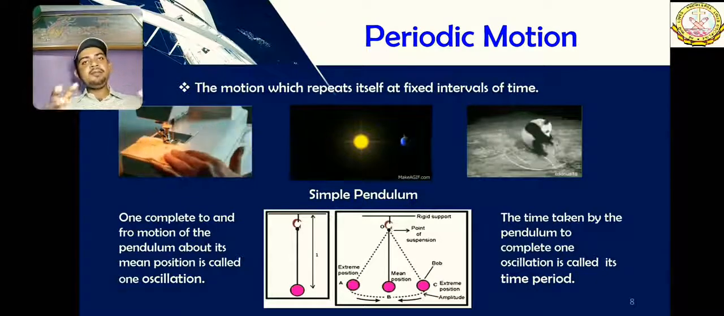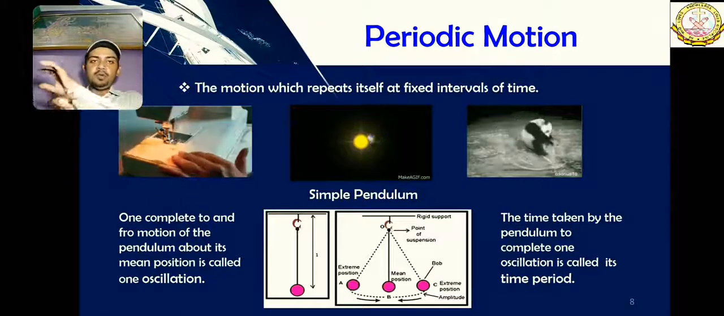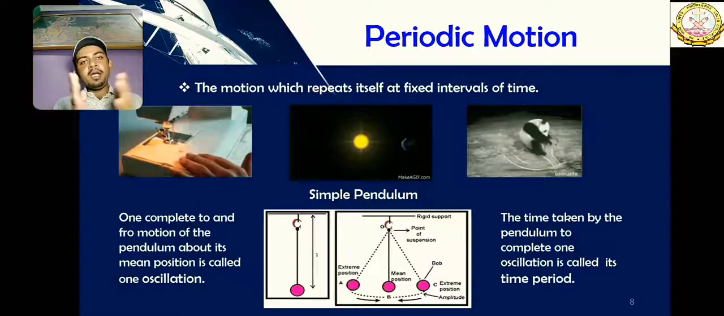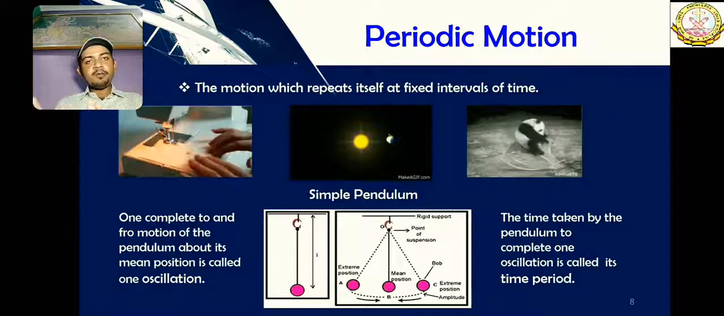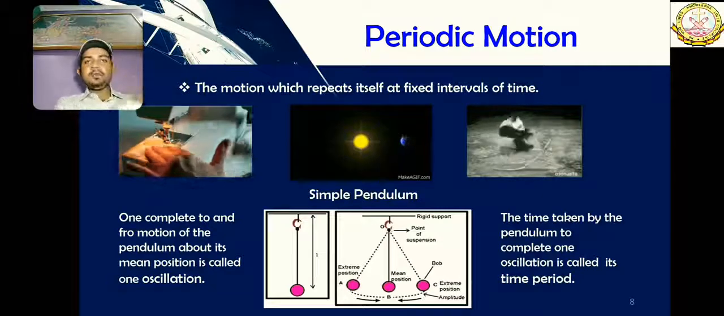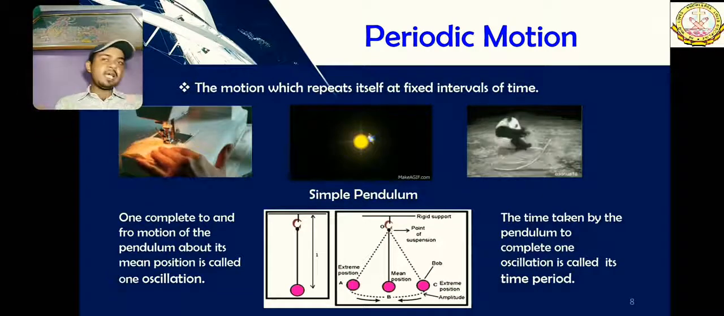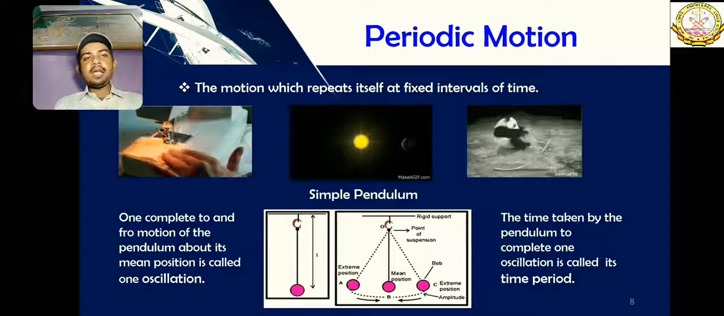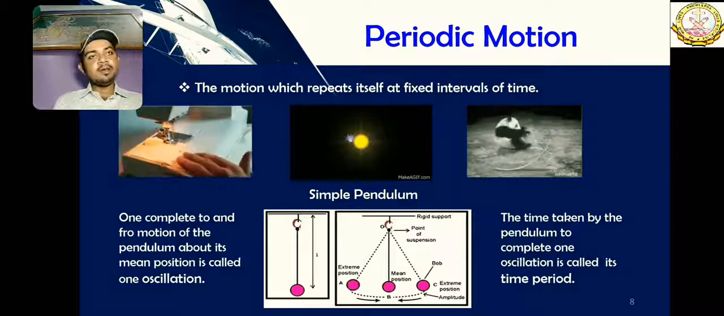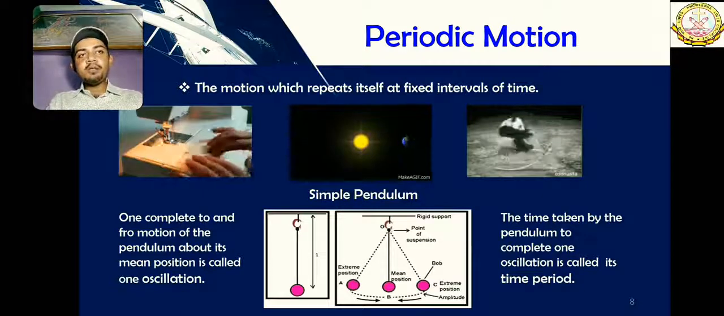The time taken by a pendulum to move from its mean position to its one extreme end and then to the other extreme end, coming back to the mean position, one cycle, is called oscillation, and the time required to do this is its time period. Okay, so this was periodic motion.